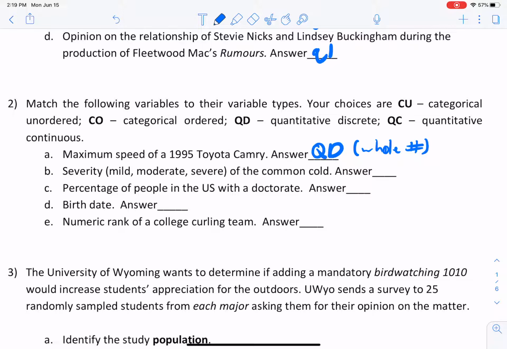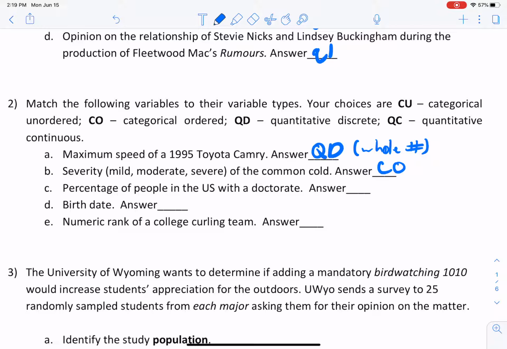And also we're describing something, right? In this case, the common cold. So since we're describing something, we're going to go with categorical, okay? And since mild and moderate and severe are all in order, and they all mean something, the order actually means something. Then we're going to be looking at categorical ordered. Okay, so that's cool. Okay, next, percentage of people in the U.S.